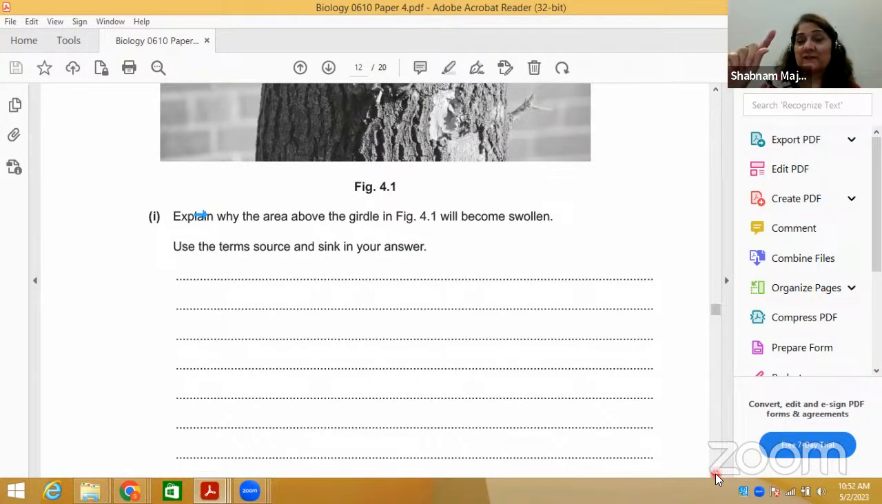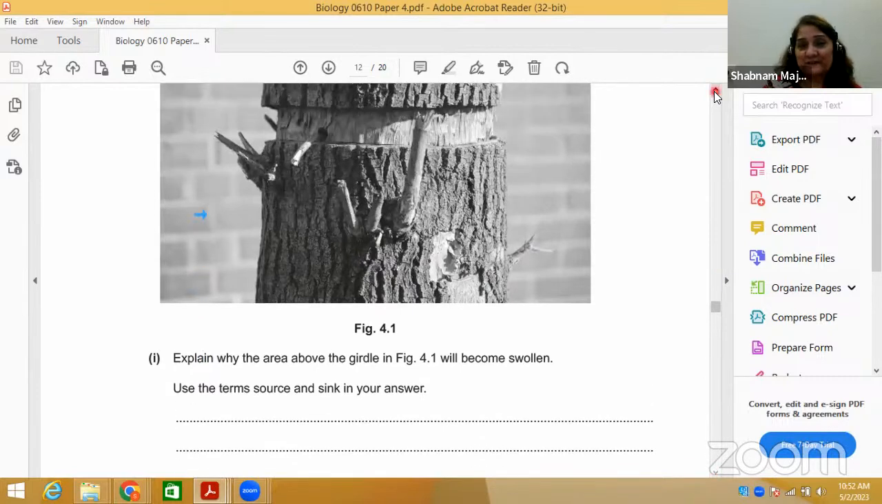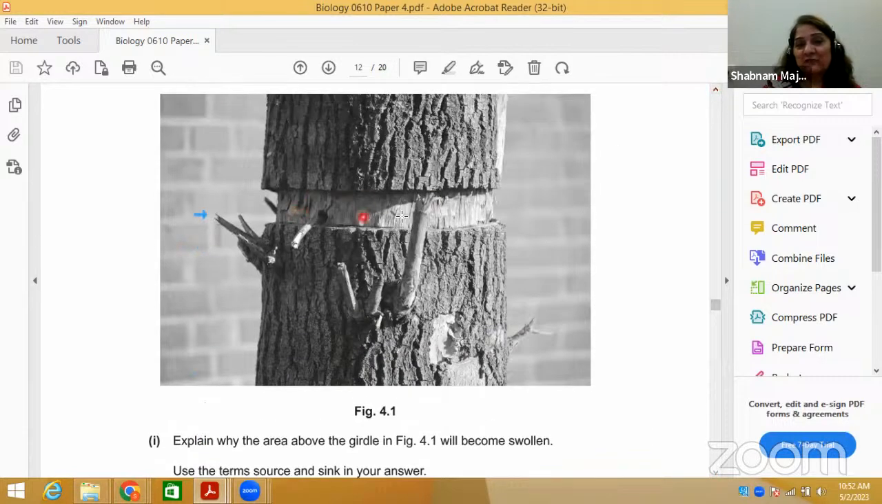Source and sink concept. Source is the leaf, and sink is the growing region. All growing regions, for example, roots and all, where the food needs to be translocated. Translocation of food in the form of sucrose and amino acid, which are organic solutes, occurs through the phloem. So there are three evidences regarding phloem meant for the translocation of food. One is called ringing experiment. This type of experiment I did with my students. I always do this. Bark remove ho gaya. This is called ringing experiment.